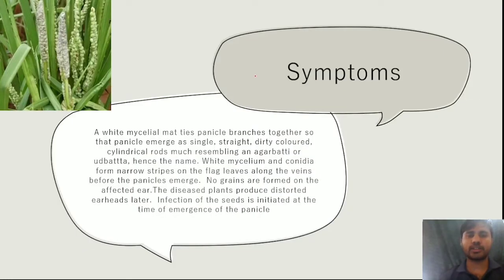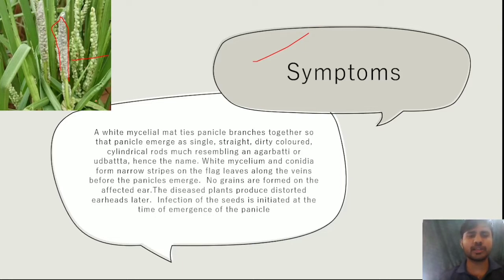And then symptoms. In symptoms, you see the inflorescence part of the rice. The inflorescence part in the rice is known as panicle or earhead. The disease is seen at the time of emergence of panicle.